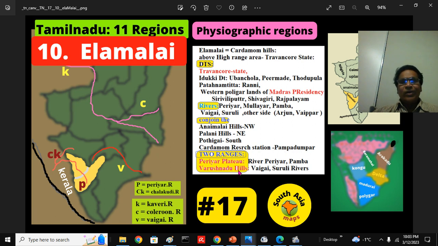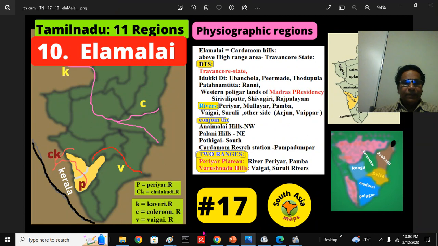There are two regions, as we told: the Periyar Plateau here, and the Varushanadu region there, from which the Vaigai and Suruli rivers come, while the Periyar comes from the other side. These are the rivers that come in this region.